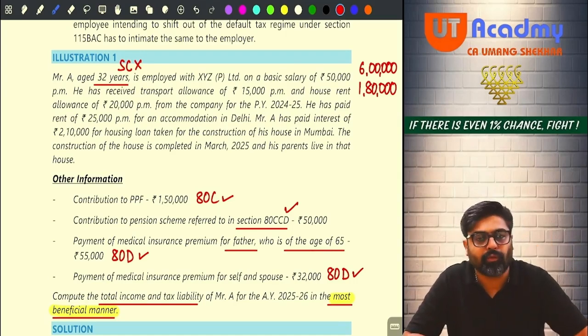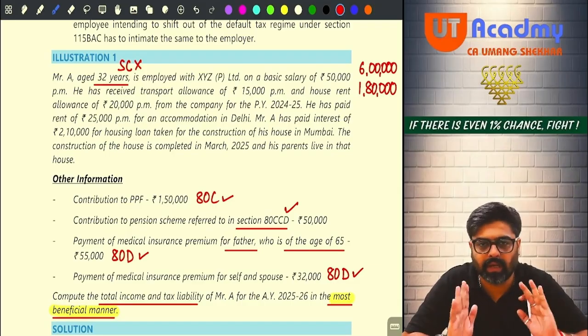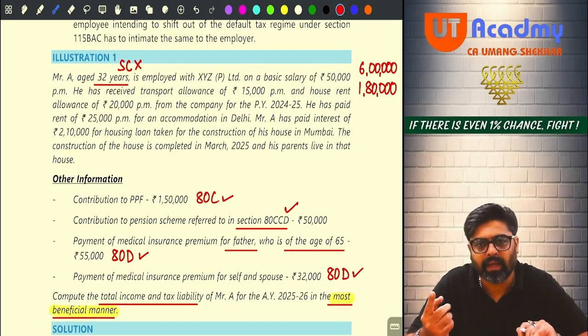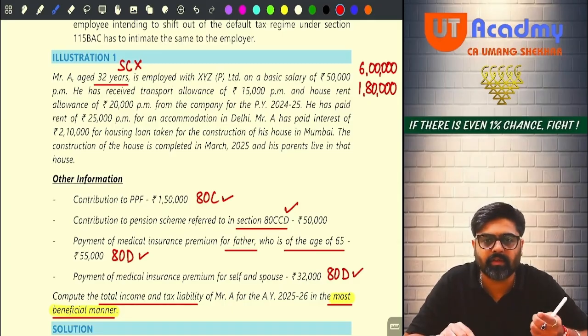Okay, no. So 50% of 6 lakh will be 3 lakh rupees. So limit A, actual HRA received, that is 2 lakh 40. Limit B, 50% of salary, that is 3 lakh rupees. And limit C is rent paid minus 10% of salary.